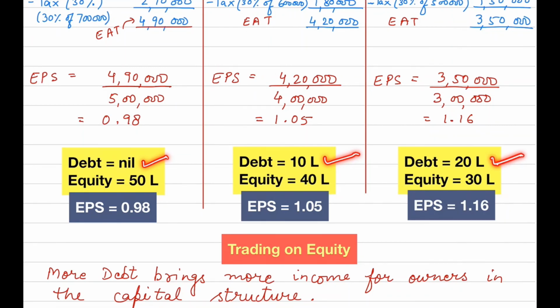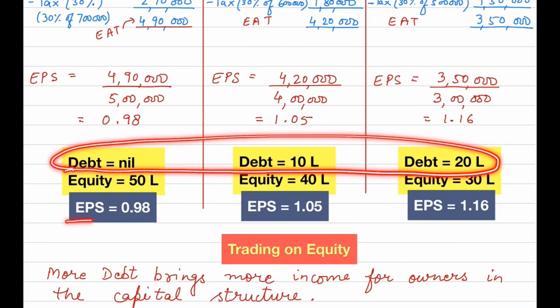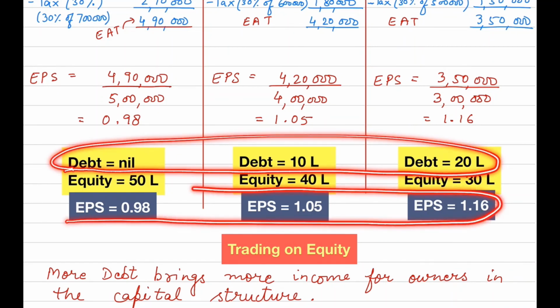Now what is the impact? See the impact on earning per share. In this case, earning per share was 0.98. Then it increased to 1.05, and then it further increased to 1.16. What does it indicate? It indicates that as you keep on increasing the amount of debt in your capital structure, the earning per share will also increase. But you must remember that it will increase to a limited extent only.